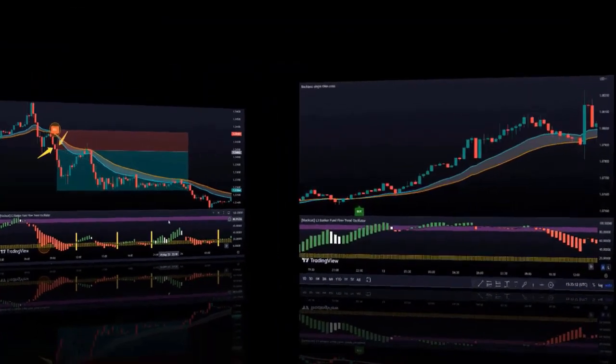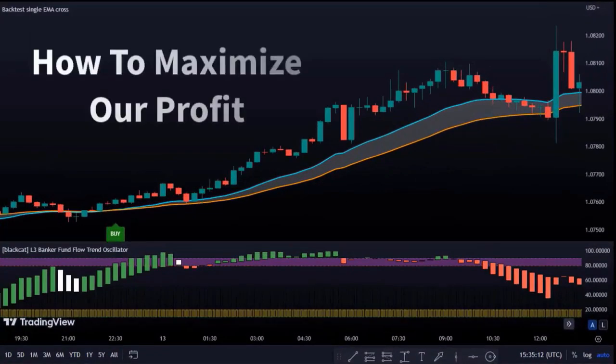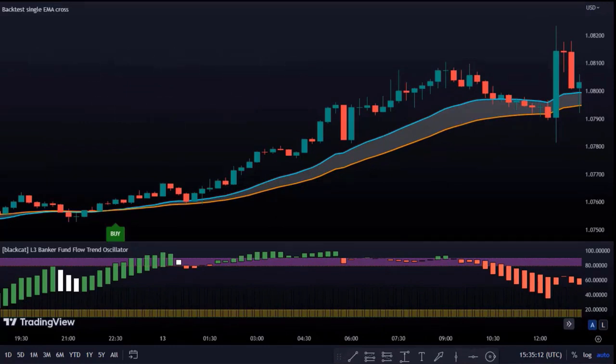There are three types of traders in the market. One is conservative traders. They do not like to take risks at all. There are others who are a mixture of conservative and risk-taking. This means they do not take too much risk and are not too conservative. And third are the risk-takers who like to take risks in the market. So one by one, we will see how we maximize our profit with this strategy.